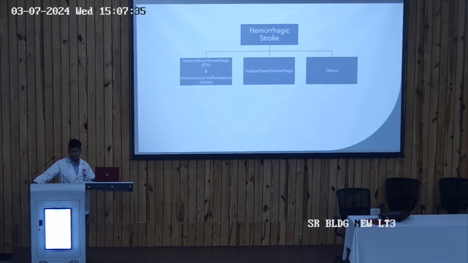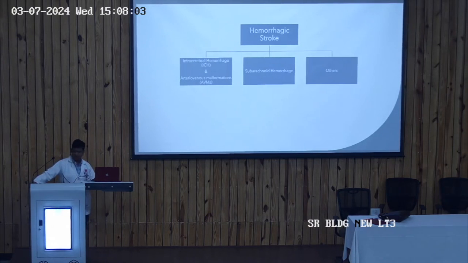Then there is subarachnoid hemorrhage, whenever bleeding occurs in the subarachnoid space. As you are all aware, our brain is covered by three meninges: the dura mater, arachnoid mater, and pia mater. The space between the pia mater and the arachnoid mater is known as the subarachnoid space. When bleeding occurs there, it is known as subarachnoid hemorrhage.